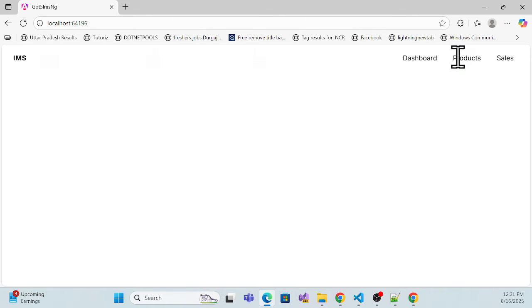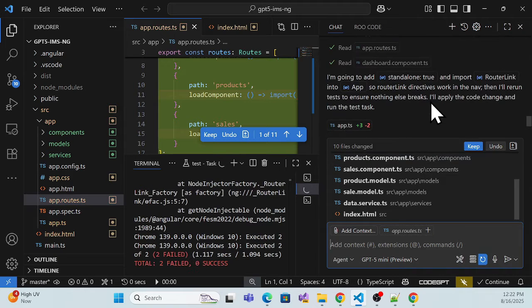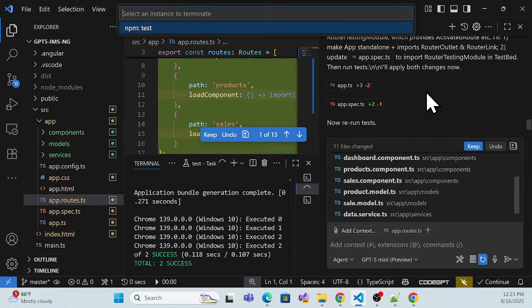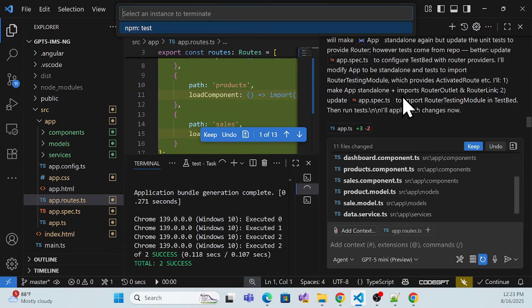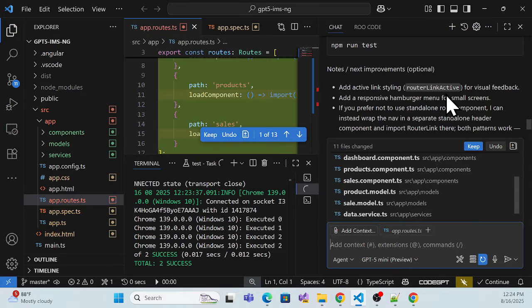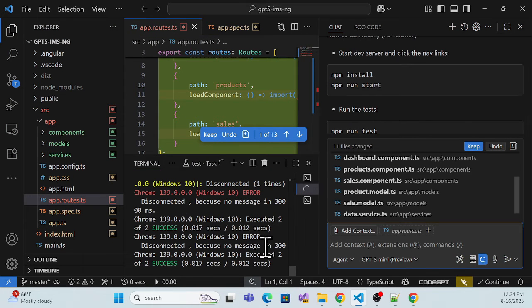Okay, cool. So now let me fix the first one, this navigation menu bar, which is not working, right? So let me go back, and let me hit enter. Now see, they have completed it and are asking to continue. Okay, there is some issue, right? So that's why they're trying to fix it, and then again asking to test. Yeah, let me test it. Now they have fixed it, and they're asking to run your application.